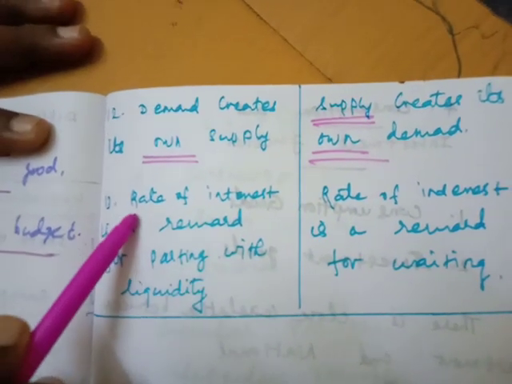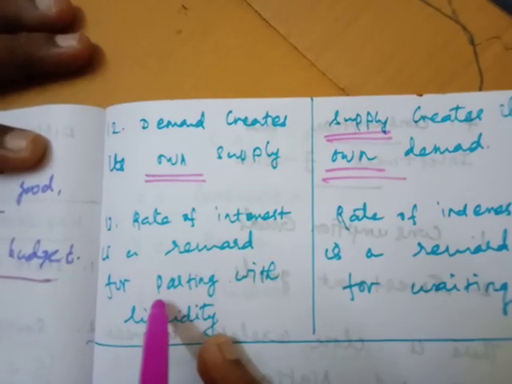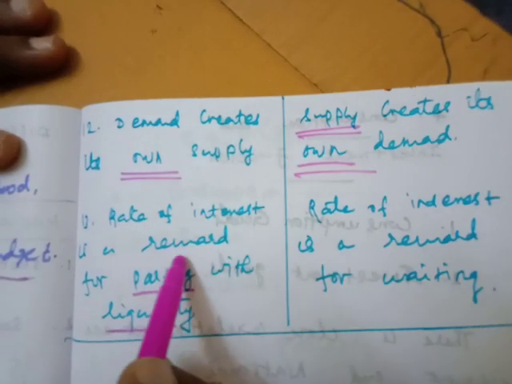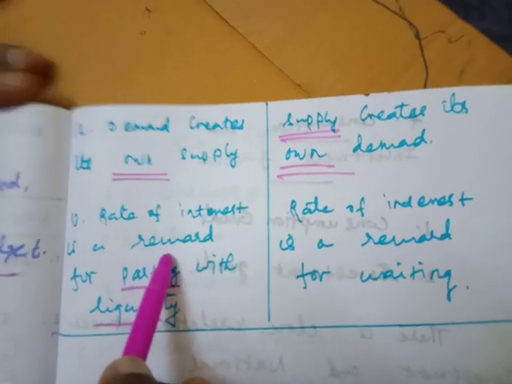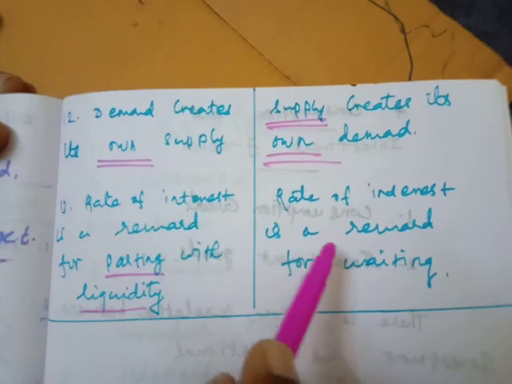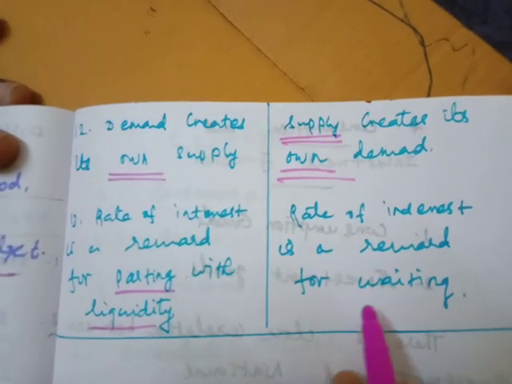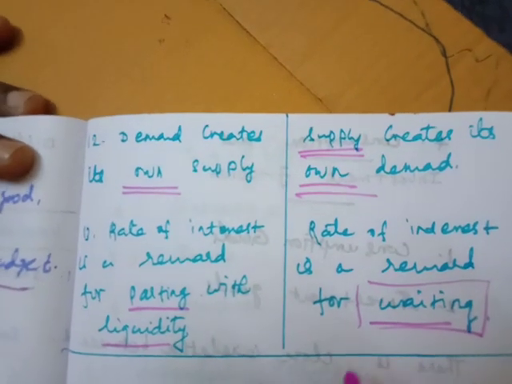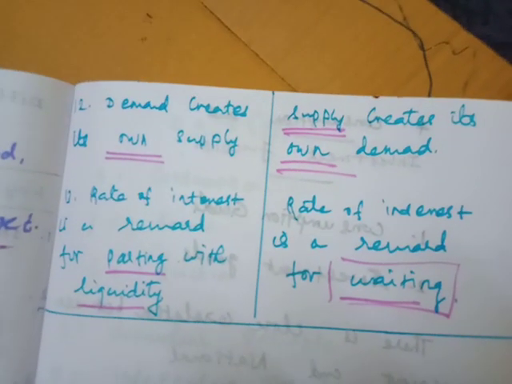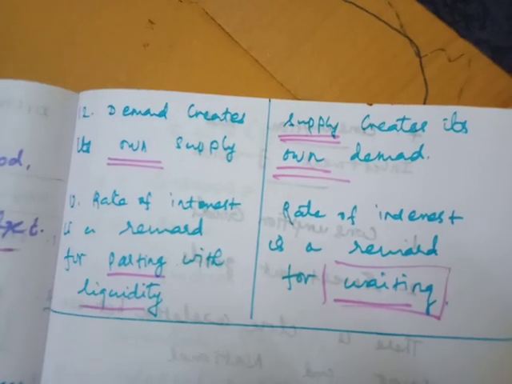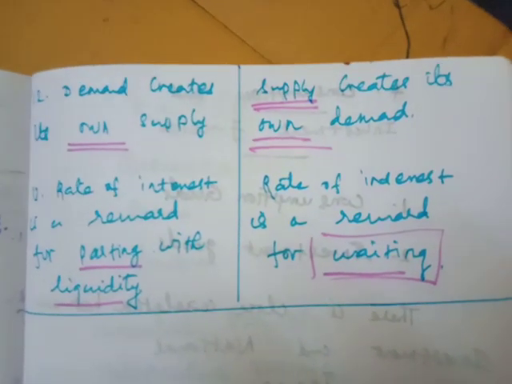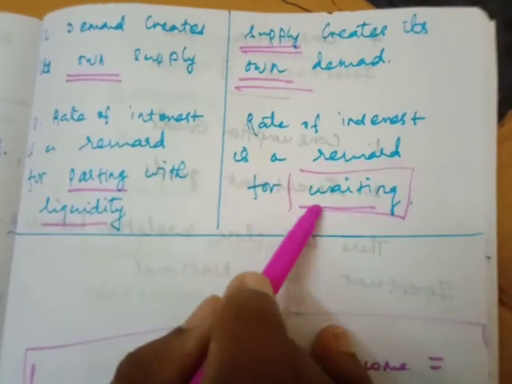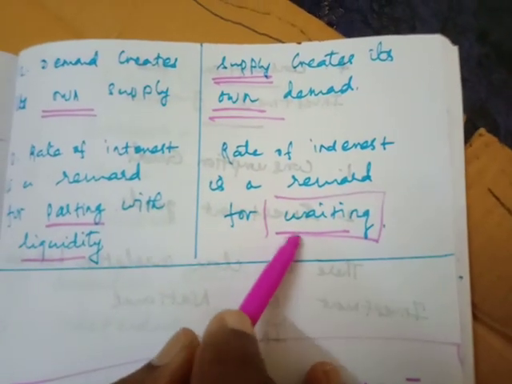And in the Keynesian theory, the rate of interest is the reward for parting with liquidity. The rate of interest is based on the income of the people and the savings of the people. But in the classical period, the rate of interest is a reward for waiting. How much time, how many months, how many years we will wait to get the initial amount back. The rate of interest is fixed by the time period. That is, the rate of interest is the reward for waiting.